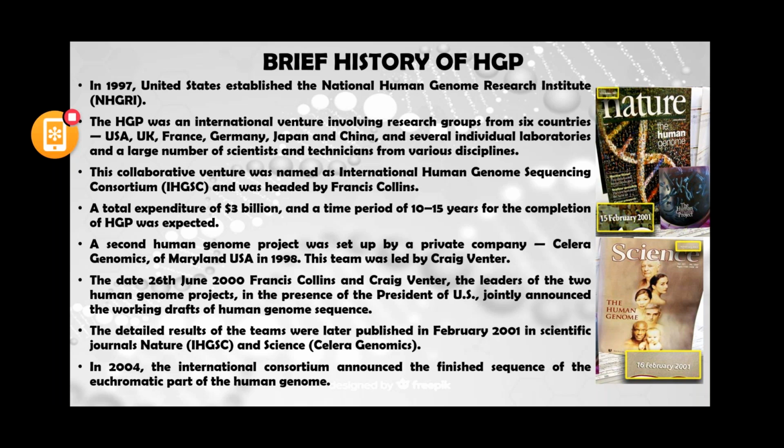And finally, on 26th June 2000, Francis Collins and Craig Venter, the two leaders of these two human genome projects, in the presence of President Bill Clinton, announced the working draft of the human genome sequences.